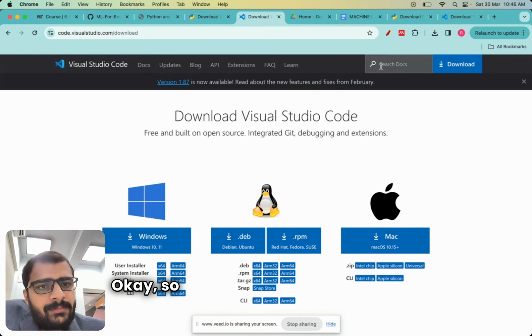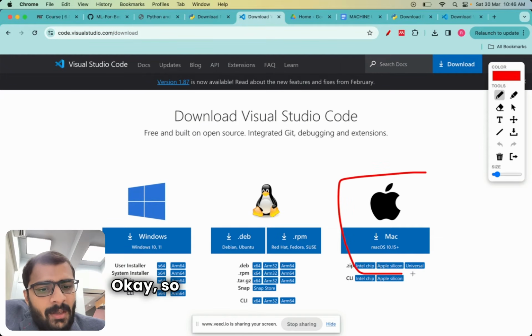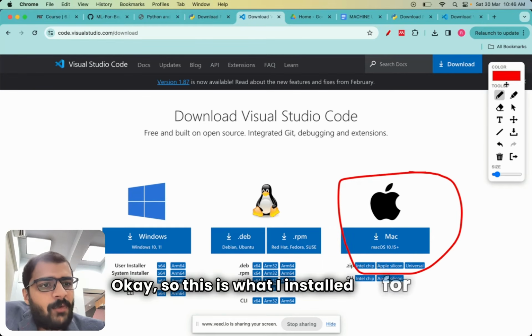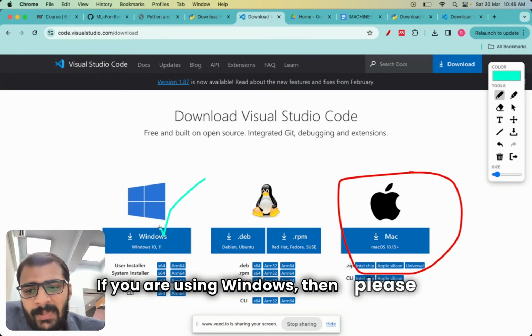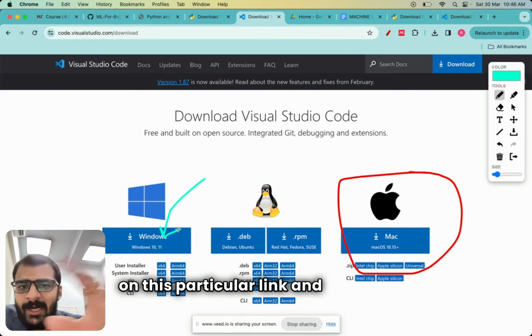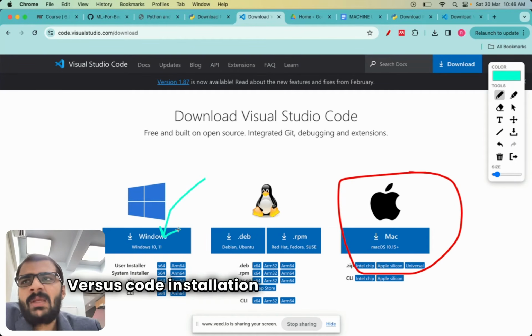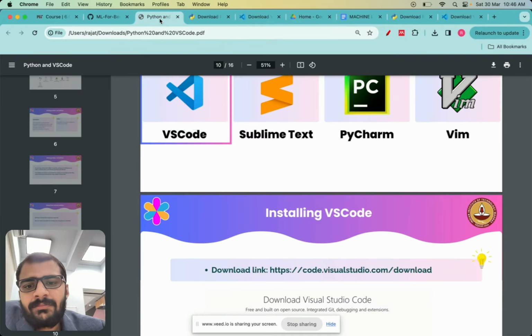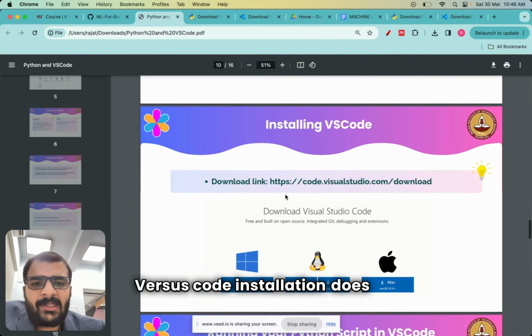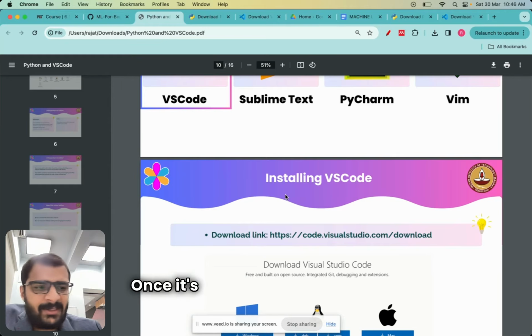Okay, so this is what I installed for Mac. If you are using Windows, then please click on this particular link and it will start VS Code installation. VS Code is around 180 to 200 MB if I am not wrong, and that will also install pretty quickly. VS Code installation does not take any further steps. Once it's installed on your system, that's it. You have VS Code now.